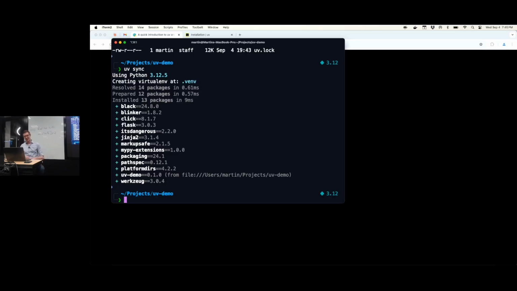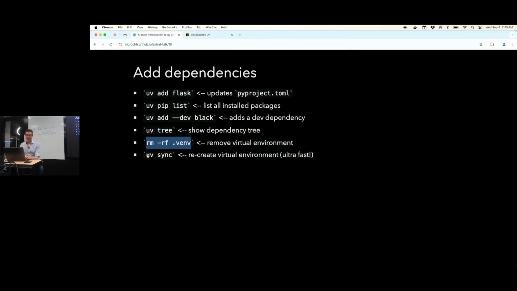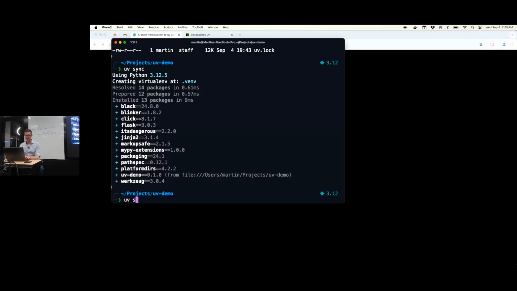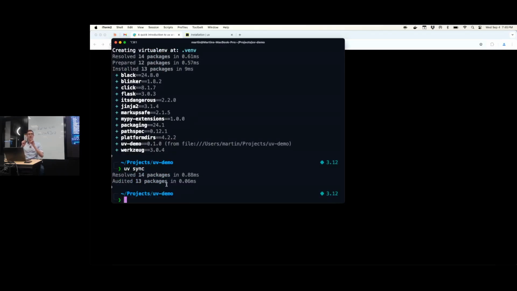Yeah, so if you don't clean the cache and you use certain packages very often in many projects, it's not going to re-download everything all the time. It's somewhere on your computer in a cache, yeah, and it's super fast. Okay, so generally, we just do uv sync. Yeah? Now it's all in sync. And the moment you do uv sync, it creates the lock file. And then every next uv sync will look into the lock file and not into the pyproject.toml file anymore. Unless you change something in the pyproject.toml file, then it will update the lock file, okay?